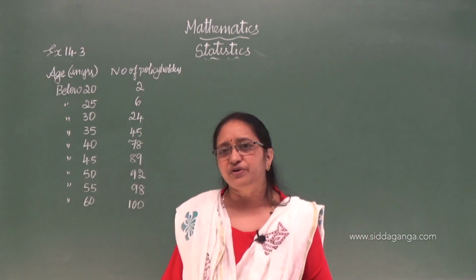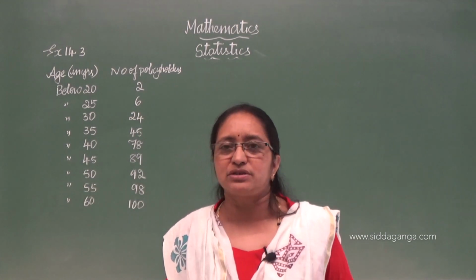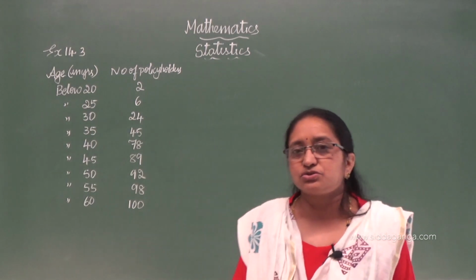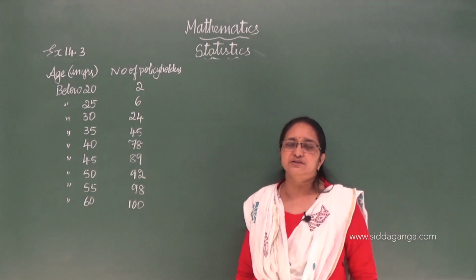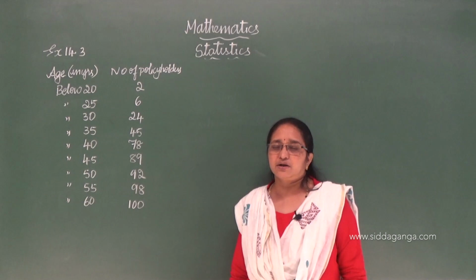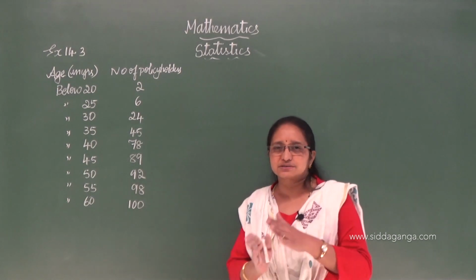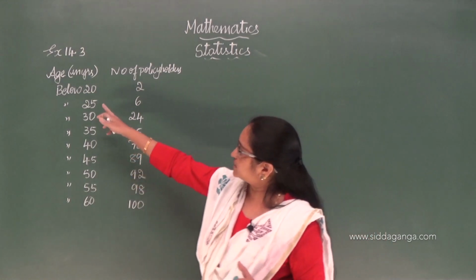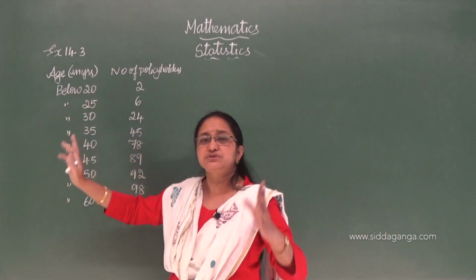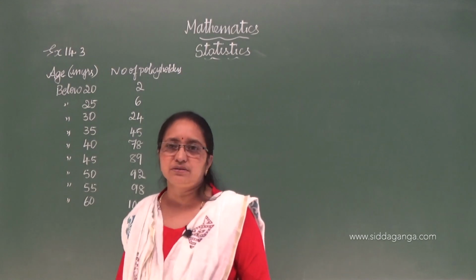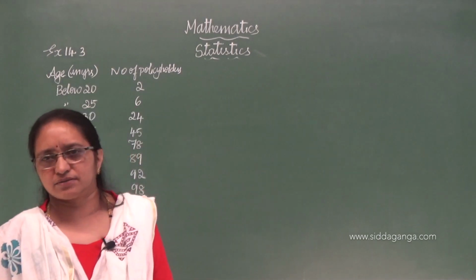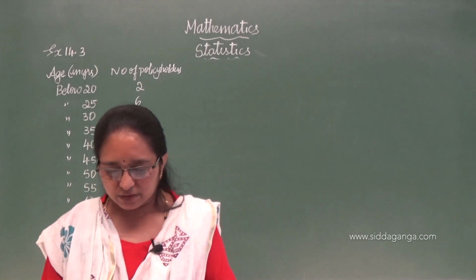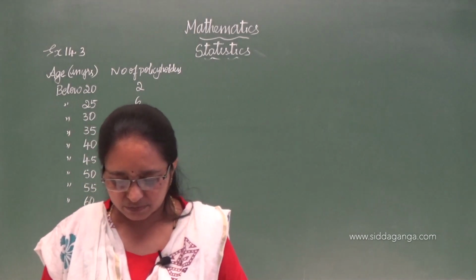Then what should you find out? You should find out the class interval and the corresponding frequency. I hope it is clear. It is just the opposite of that first type of question. When below 20 is given, you have to frame the class interval. I hope it is clear now.